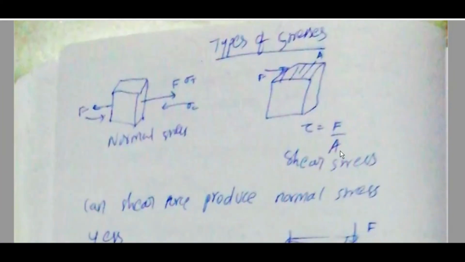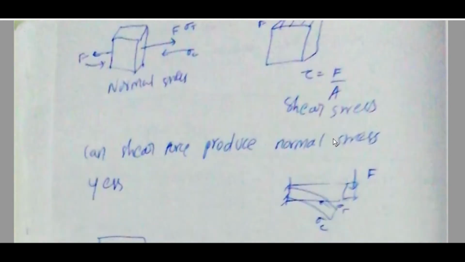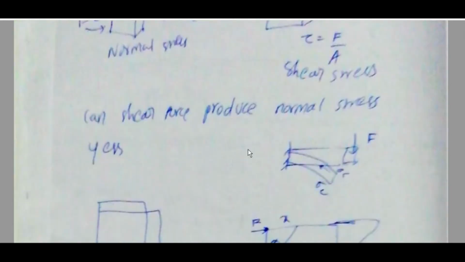Types of stresses: this is normal stress. If the force is applied along the cross section, then it is shear stress. Tau is equal to F by A. Can shear force produce normal stress? Yes.